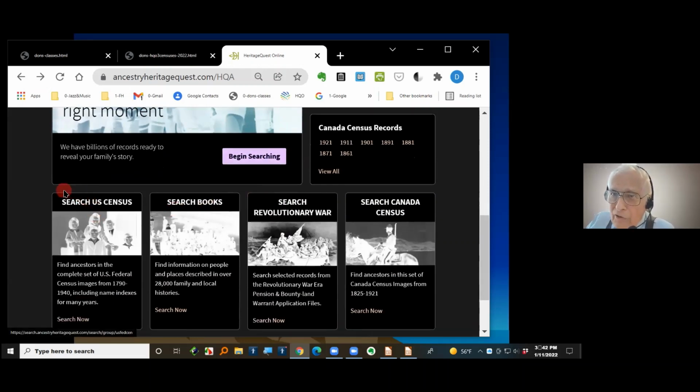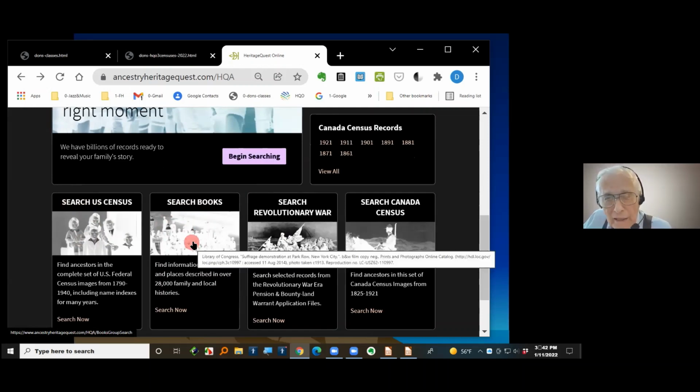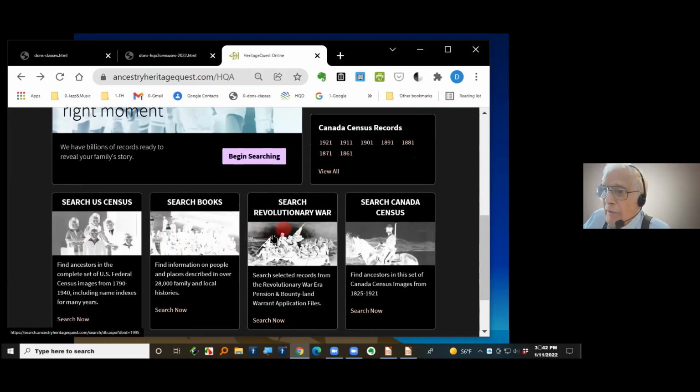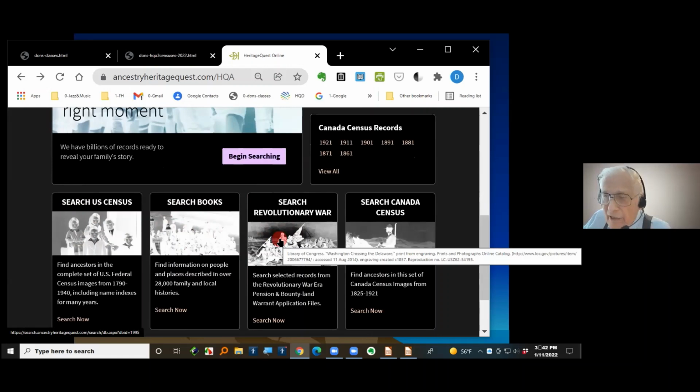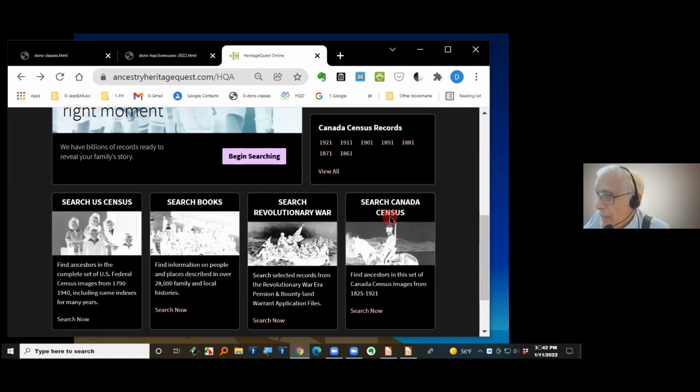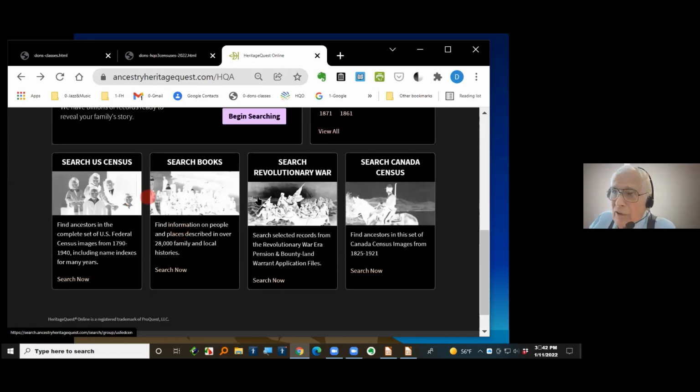Here's search boxes, search the U.S. Census. Here's search books. That's one of the classes we did earlier, because there's a whole bunch of good family history books on here. Search the Revolutionary War records. That's the Revolutionary War pension files. We did a class on that. And the Canadian Census we'll talk about today. So these are the two that we're going to be using today.